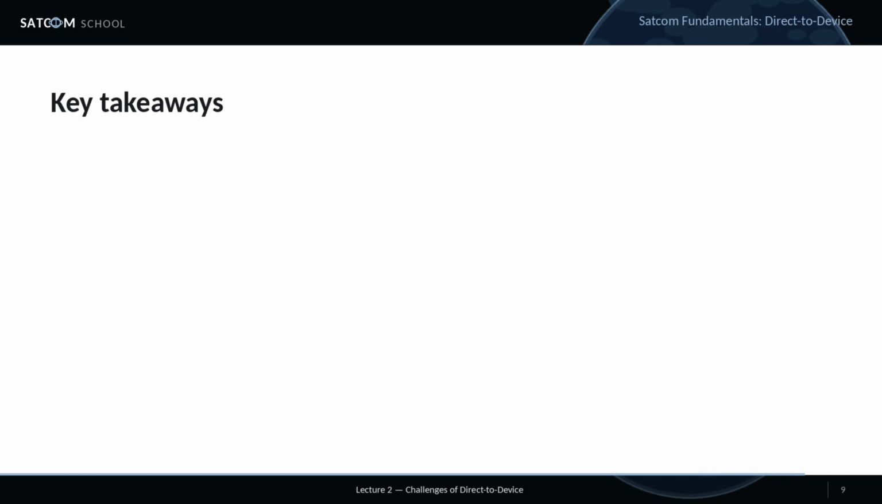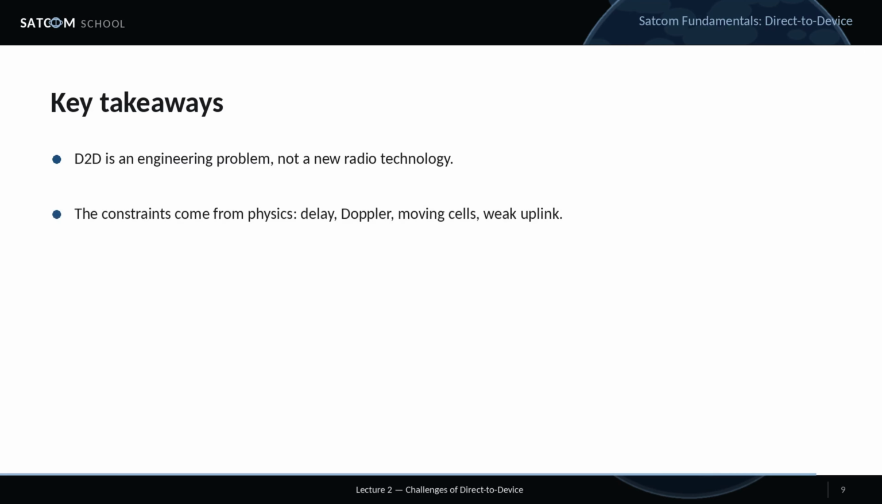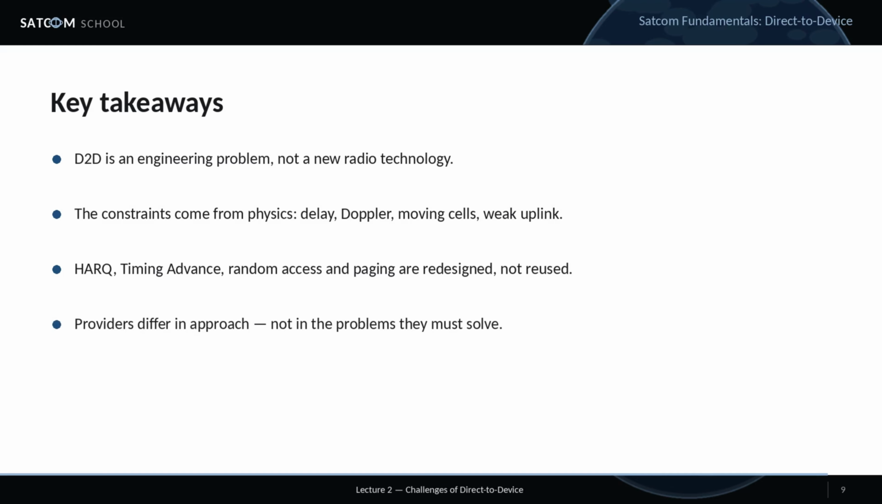To close, D2D is an engineering problem, not a new radio technology. The constraints come from physics: delay, Doppler, moving cells, intermittent coverage, and a weak handset transmitter. HARQ, timing advance, random access, paging, and mobility management must be redesigned rather than reused. Providers differ in approach, but not in the problems they have to solve. Next, we open the link budget itself.